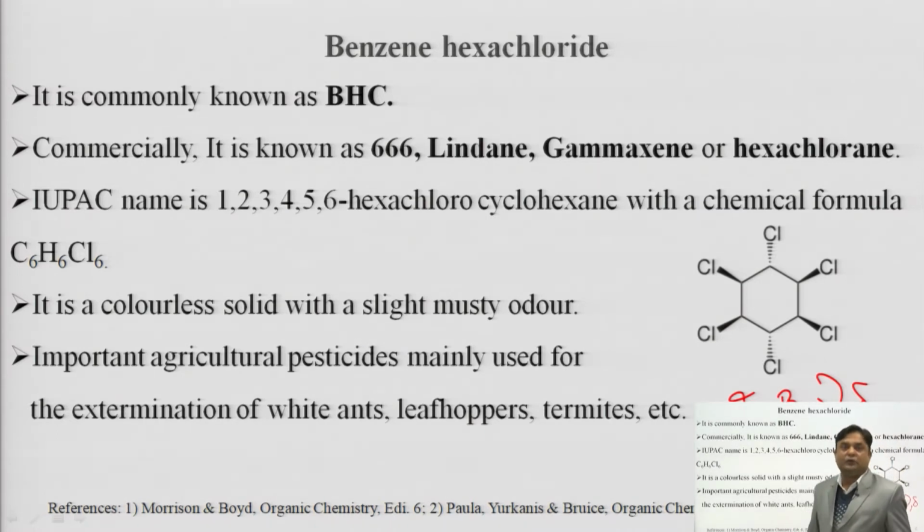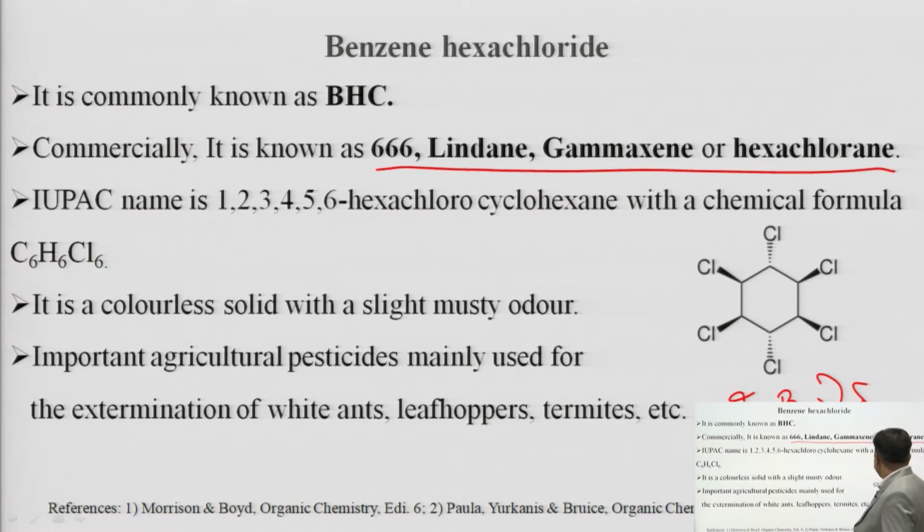Commercially, it is also known as 666, lindane, gamaxine, or hexachlorine. These are the commercial names used for BHC, or benzene hexachloride. It is used as a pesticide or insecticide. A very common use is as an agricultural pesticide.